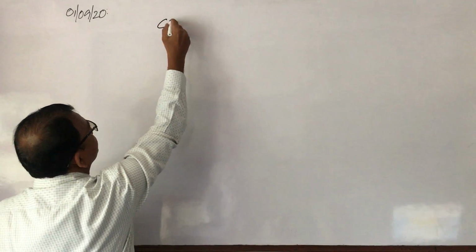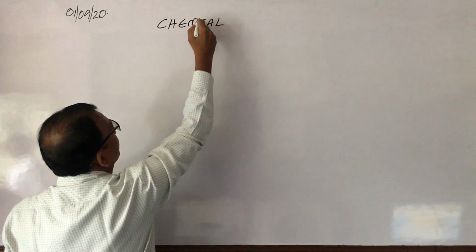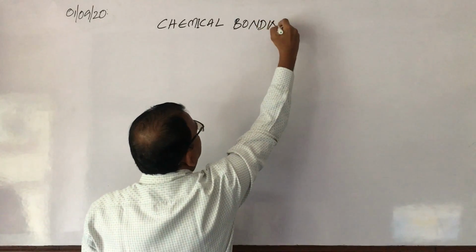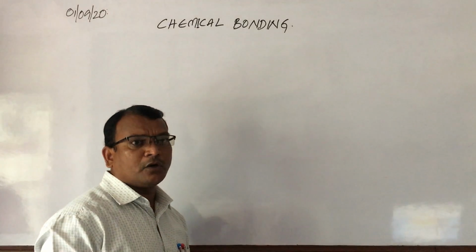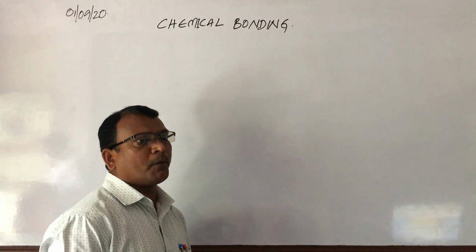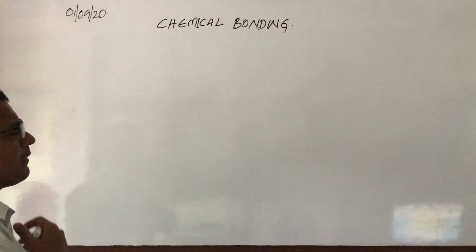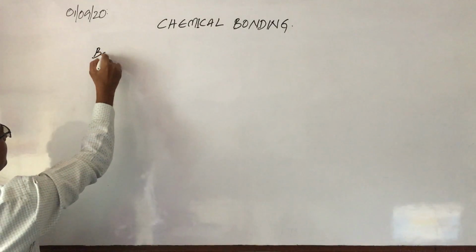Chemical bonding. Right? So chemical bonding. This is one of your 10th class chemistry topics. Fine. So what do you mean by chemical bonding? Or before chemical bonding, first let us discuss what do you mean by bond.